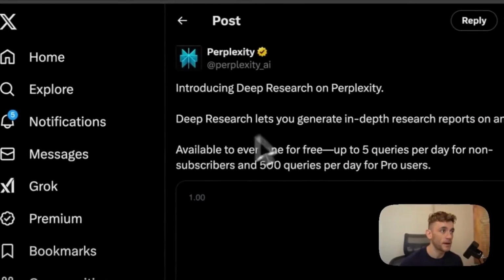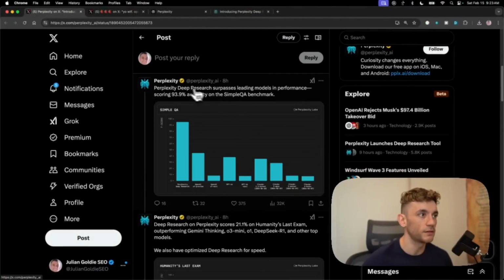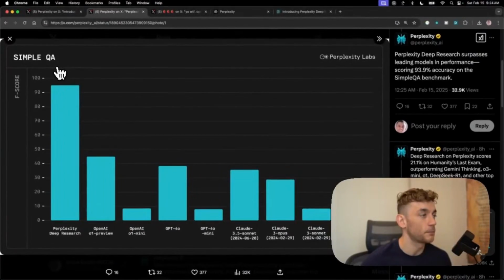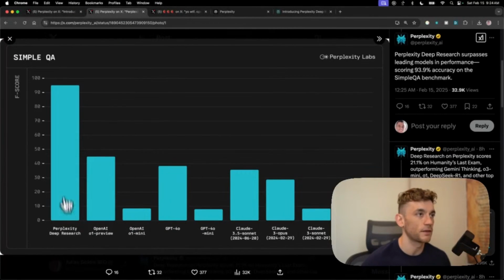Bear in mind, ChatGPT's deep research limit is 100 per month for operator, whereas if you're on the free plan on Perplexity, you get 5 queries per day. You can see it in action right here. Here's an example of the benchmarks. So if we pull this up, this is a comparison for QA of Perplexity Deep Research versus OpenAI. And you can see a huge difference right there, which is pretty wild.